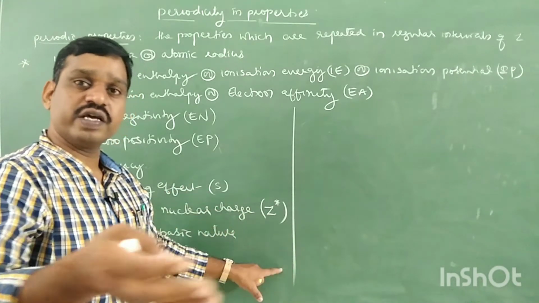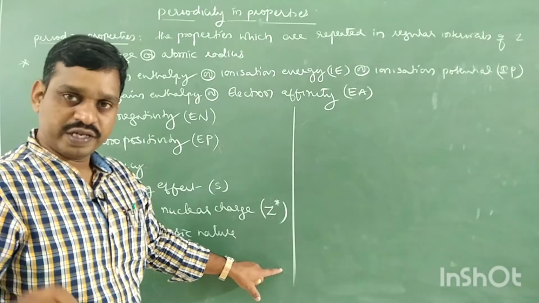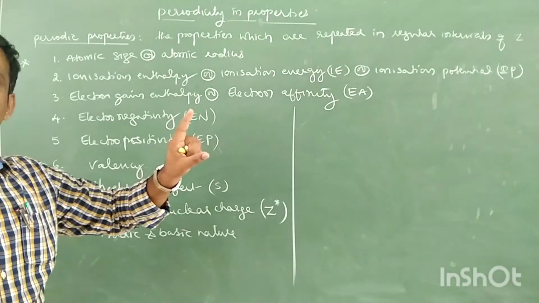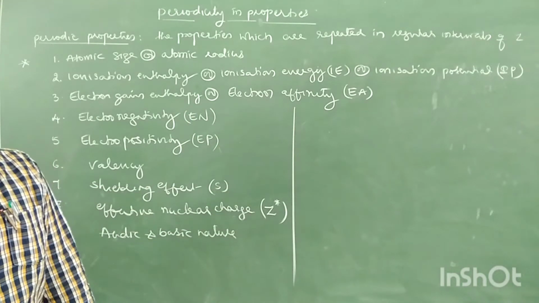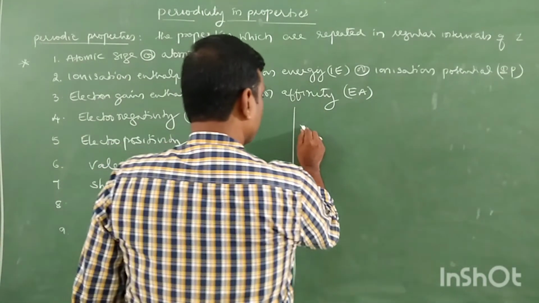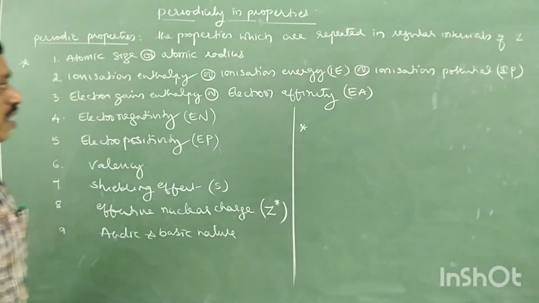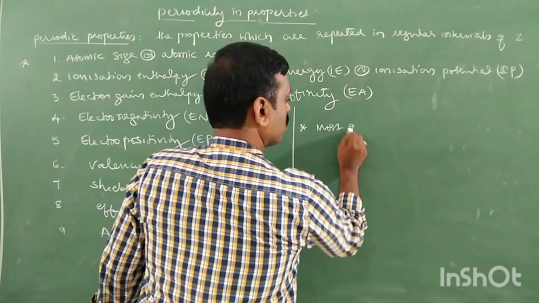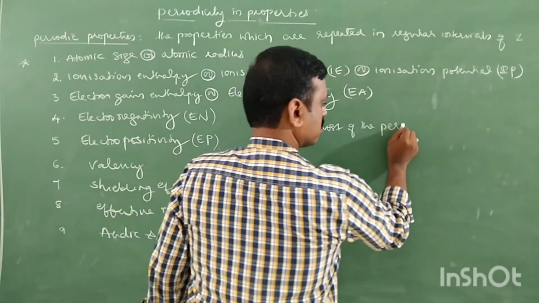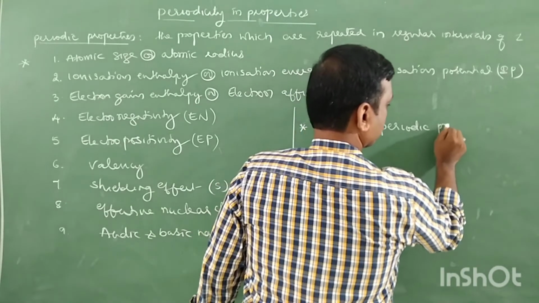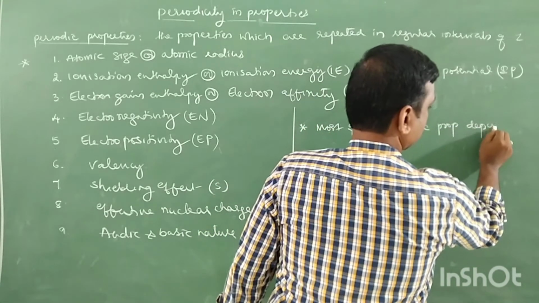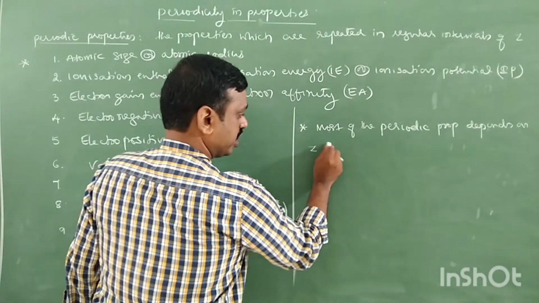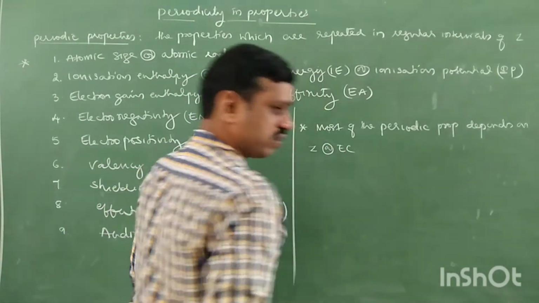Because they have the same electronic configuration. Atomic number is nothing but electronic configuration. Most of the periodic properties depend on atomic number Z, electronic configuration.